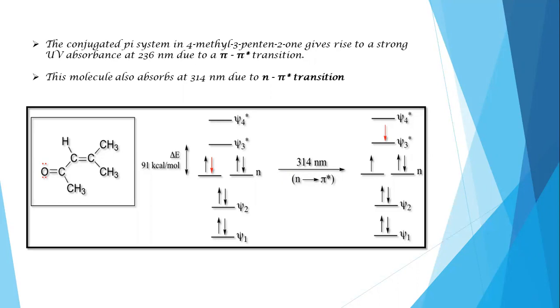Even if the molecule contains one more double bond, conjugated double bonds like 1,3,5-hexatriene, then again there is a decrease in energy between HOMO and LUMO. For the pi to pi star transition to happen, it requires again less energy. And if you go on increasing the conjugation in a molecule, the HOMO-LUMO gap decreases and the pi to pi star electron transition takes place readily.